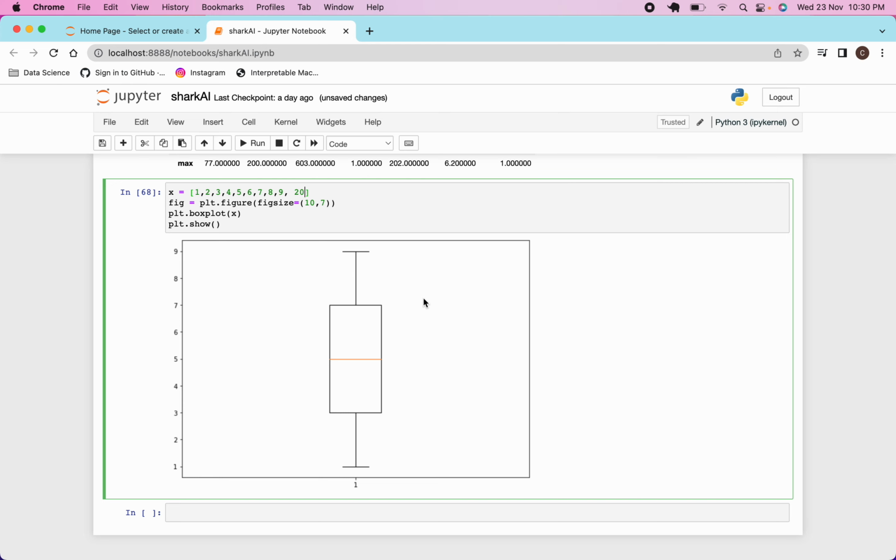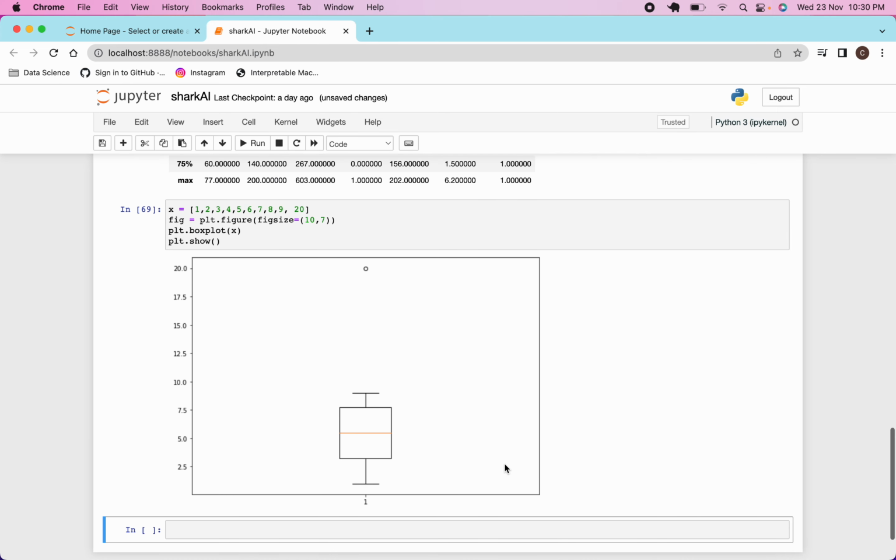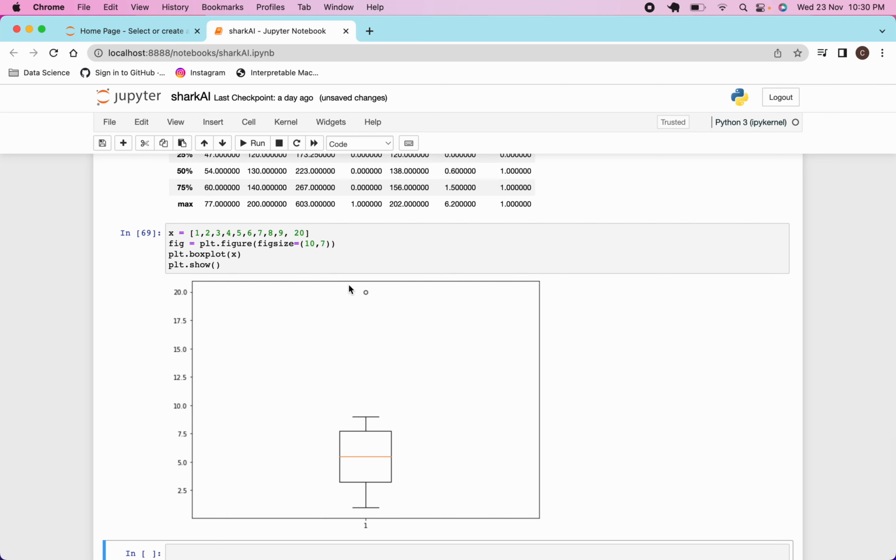So let's execute this. You can see that my box plot is showing my median here, the middle value, the minimum value, the maximum value, and this value is outside of my plot. That means it is an outlier.